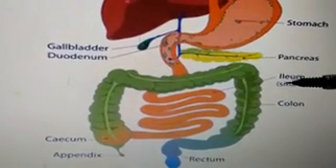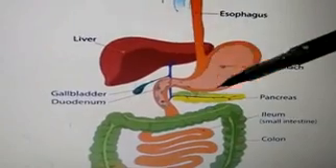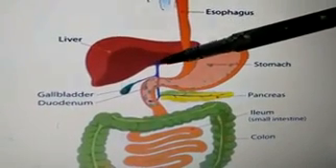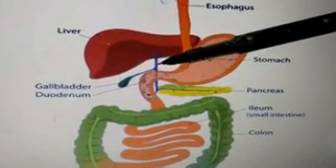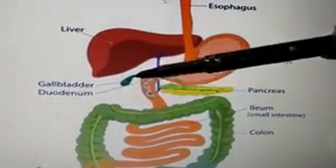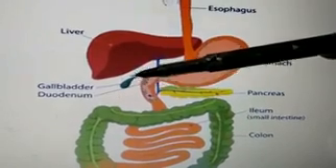The small intestine receives secretions from two glands, the liver and pancreas. The liver secretes bile juice, which is greenish yellow in color and stored in our gallbladder, and it helps the digestion of fat.